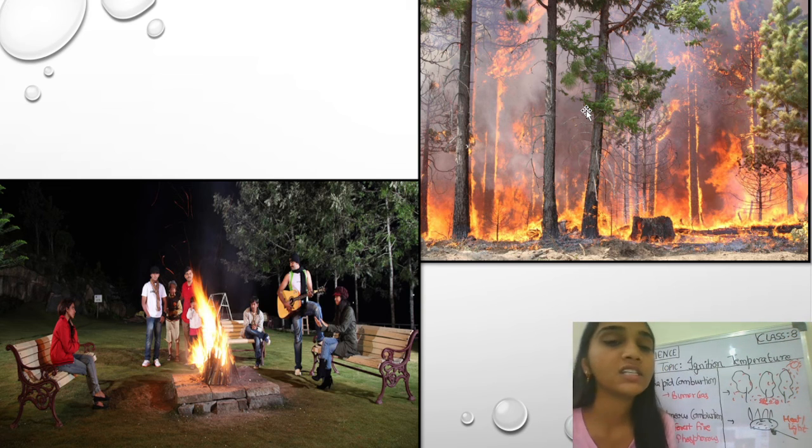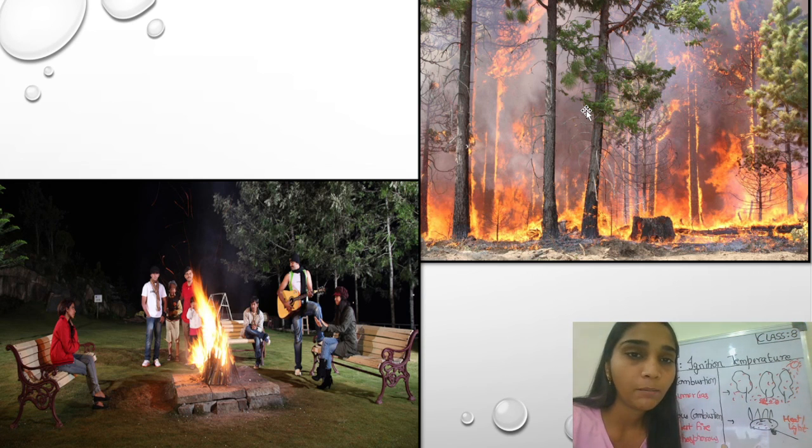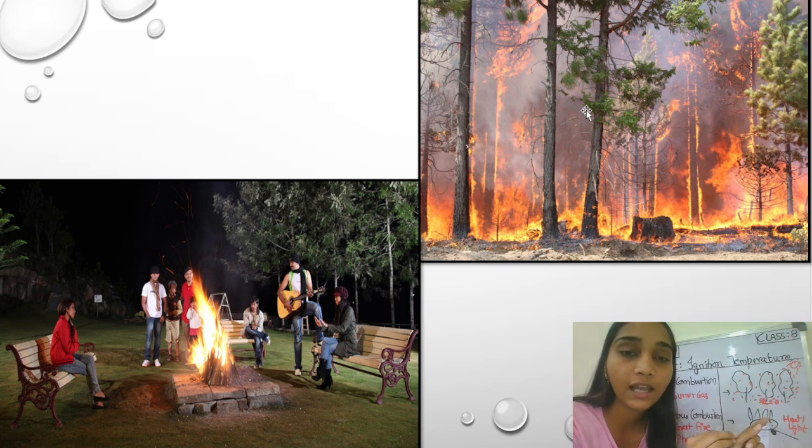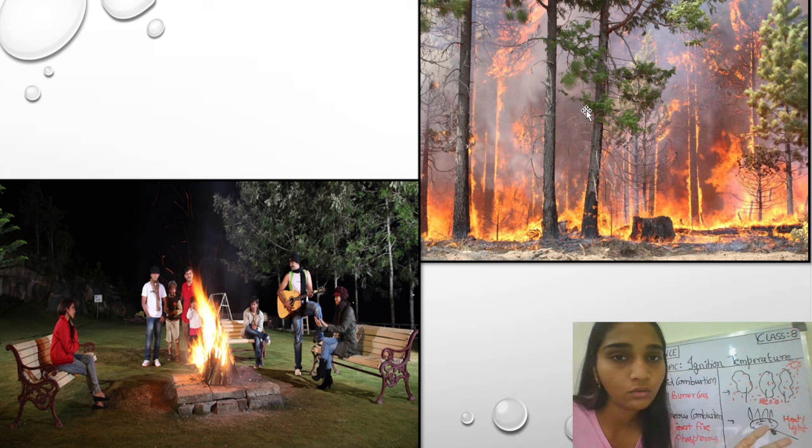Okay, so students, in your homework you have to write down more examples related to rapid and spontaneous combustion, and also write down what ignition temperature is and how it varies for different substances. Students, the activity which you will perform is that you will take a piece of paper and, with the help of a pair of tongs, burn it in a candle flame, and on the other hand you will take a piece of metal rod, any metal rod, and try to burn that. Now you have to observe these two things separately, and then we will discuss in the further class what the effect of this activity is.